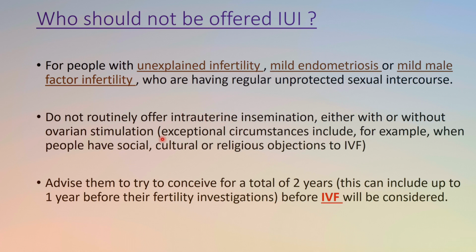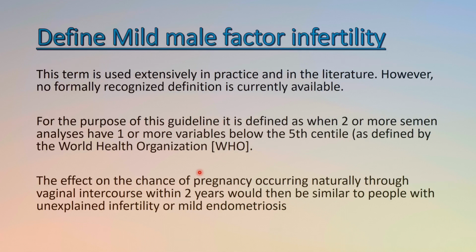for IUI as the primary technique for infertility. Otherwise, in most cases after IUI, you have to go for IVF. So IUI should not be recommended as a primary technique. Advise a woman to try to conceive for a total of 2 years, including up to 1 year before fertility investigation, before IVF can be considered. So this is another indication for IUI not being suitable: if they do not conceive within the 2 years, then we can offer IVF.